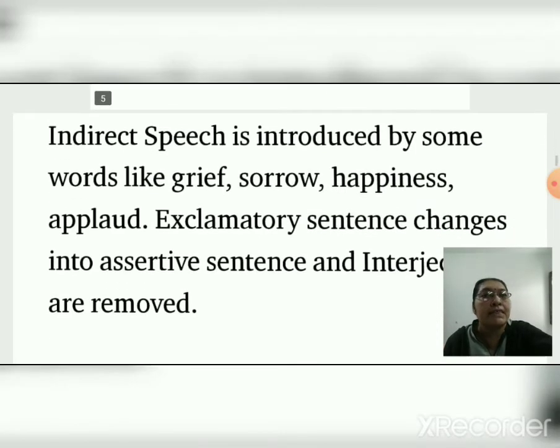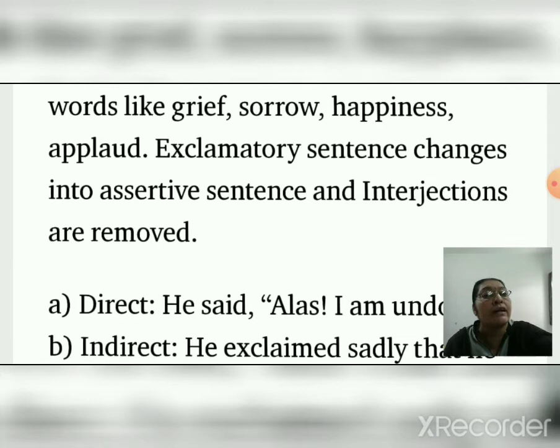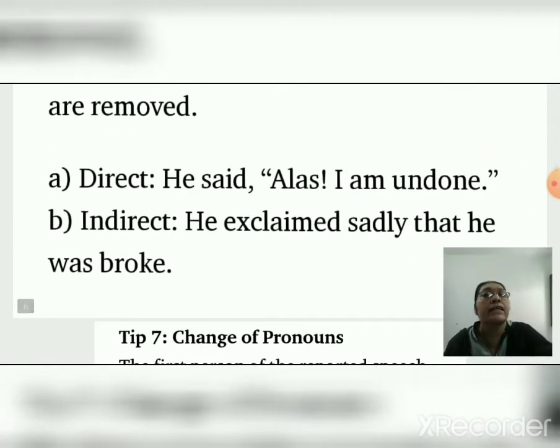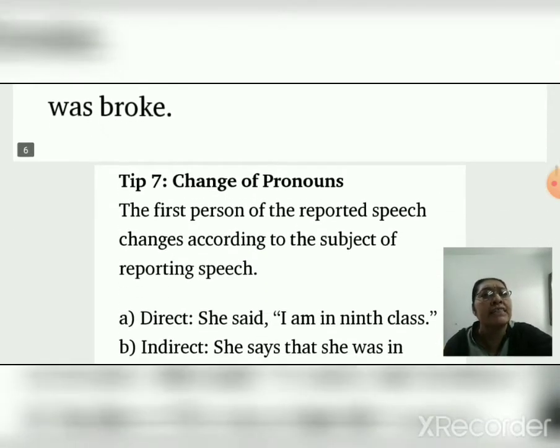Now exclamations and wishes. Indirect speech is introduced by some words like grief, sorrow, happiness, applaud. Exclamatory sentence changes into assertive sentence and interjections are removed. Direct, he said, alas, I am undone. In indirect, he exclaimed sadly that he was broke. Undone means he lost his hope.